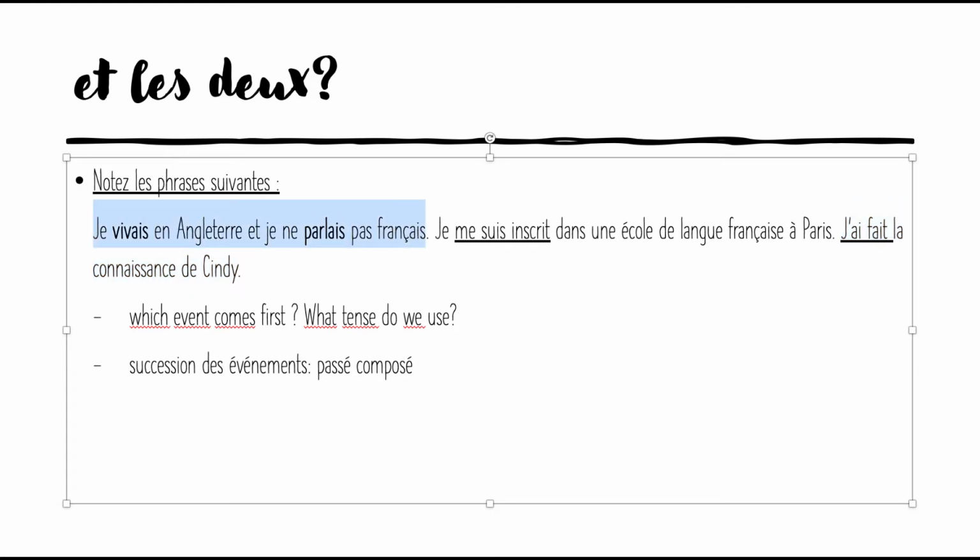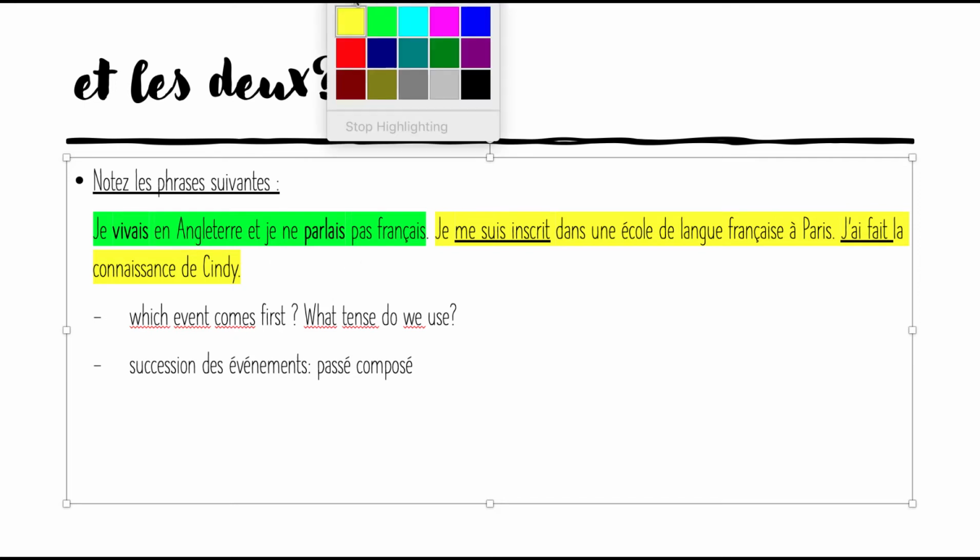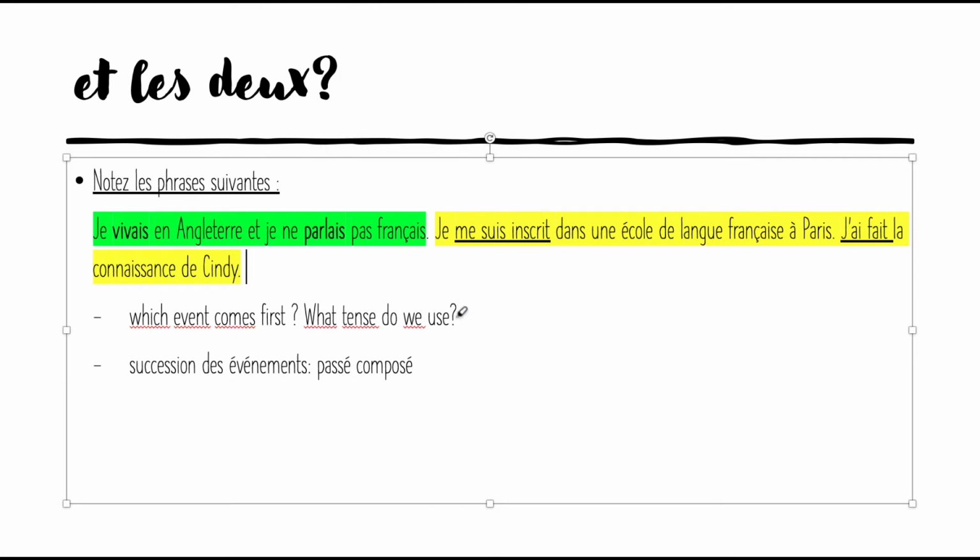So whatever event comes first, you use imparfait, and that's in bold here. Whatever succeeds that first event is going to be in passé composé, and that is why it's in passé composé here. Just make sure that you don't get too caught up on that, because sometimes we might trick you.